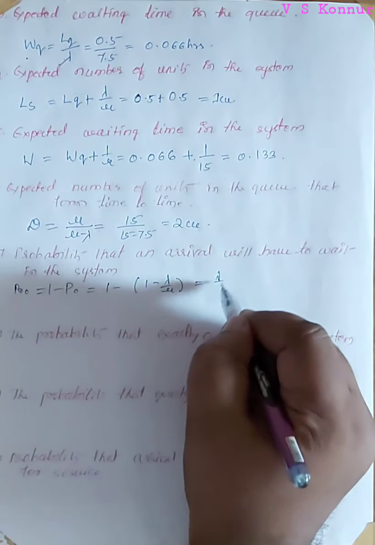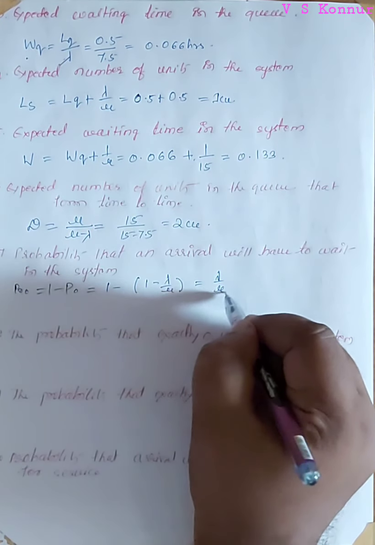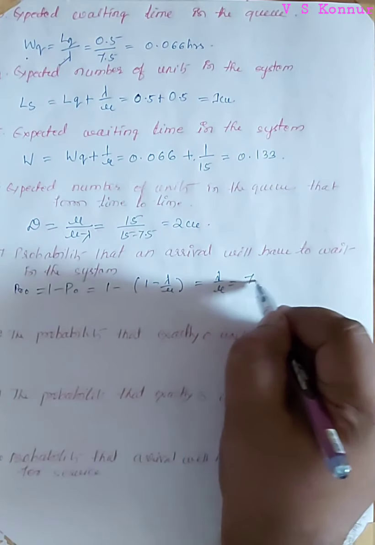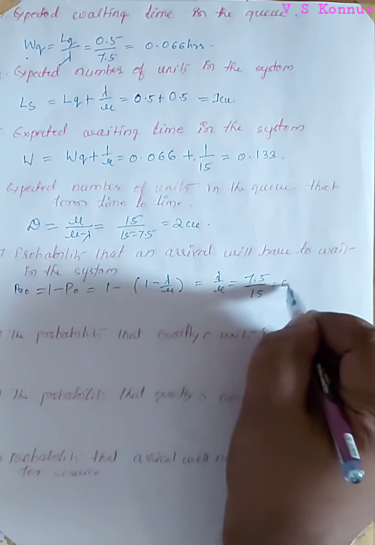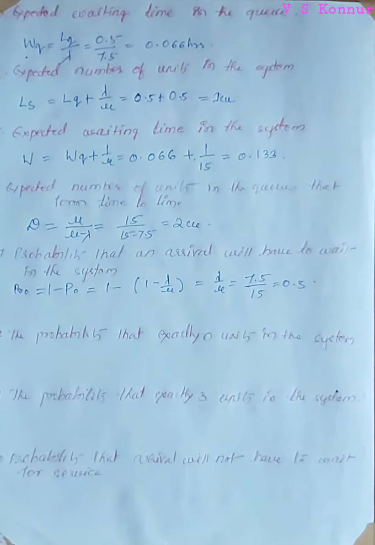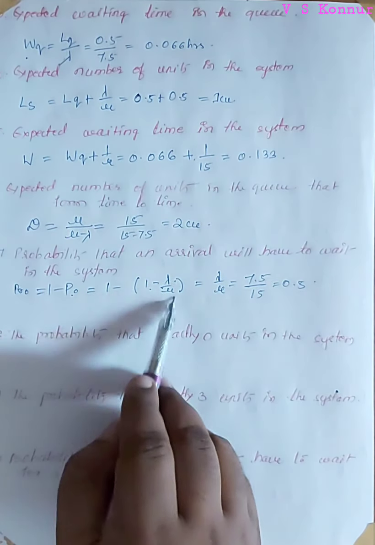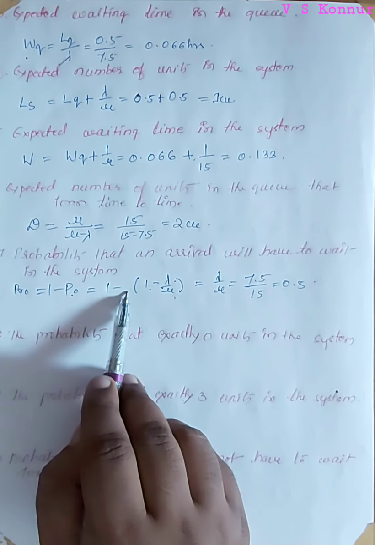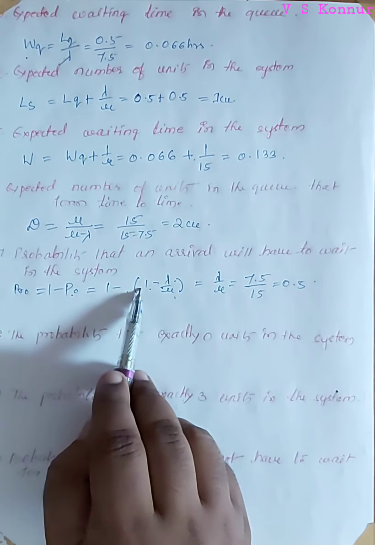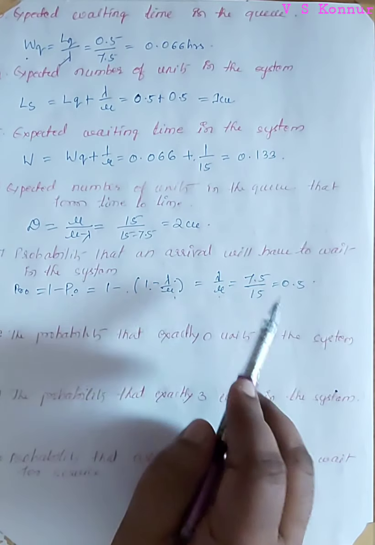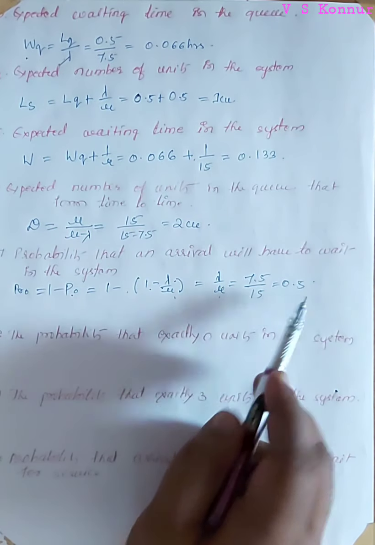So that is equal to lambda by mu, nothing but 7.5 divided by 15, that is equal to 0.5. P naught is equal to 1 minus lambda by mu. The 1 cancels out, the minus is multiplied, so plus lambda by mu, we get 7.5 divided by 15, equal to 0.5.